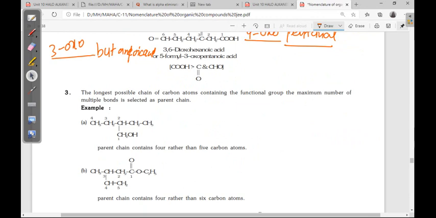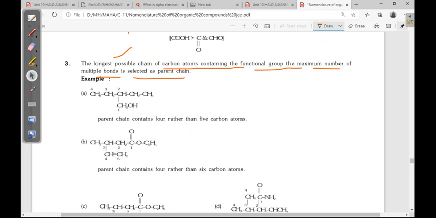Now the longest possible chain of carbon atoms containing the functional group and the maximum number of multiple bonds is selected as parent chain. First of all functional group should be covered, उसके बाद multiple bonds should be covered. See here, functional group number 1, then 2, then 3, then 4 and 5, multiple bonds are there.